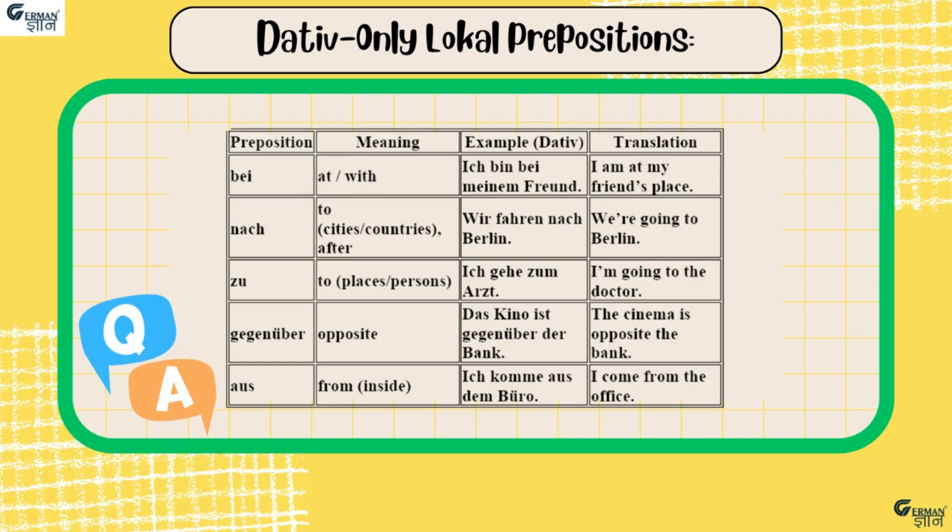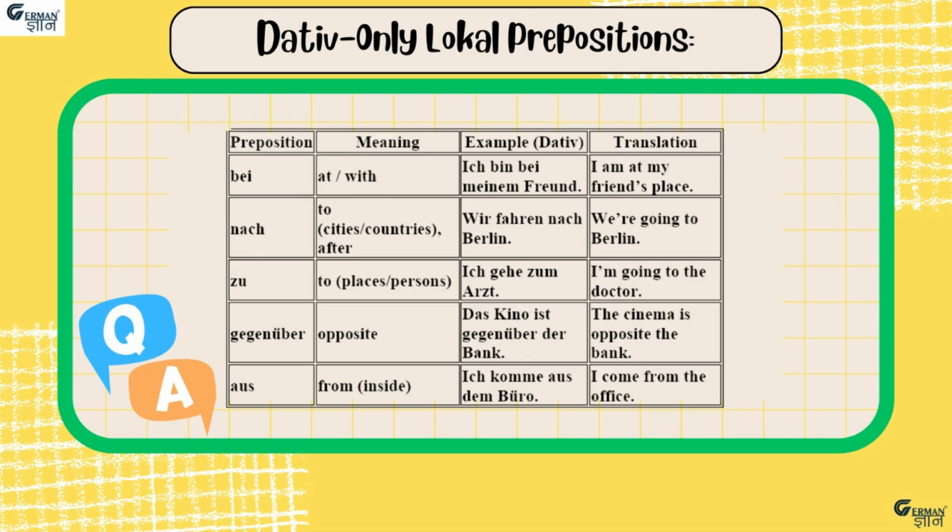The second preposition is nach, which means to or after. To is used in the sense of cities or countries, meaning when you go to a new city or a country, we use the preposition nach. For example, wir fahren nach Berlin, meaning we are going to Berlin. Here you can see that we are in one city and then we are going to a new city. So whenever we go to a new city or a new country, we always use the preposition nach.